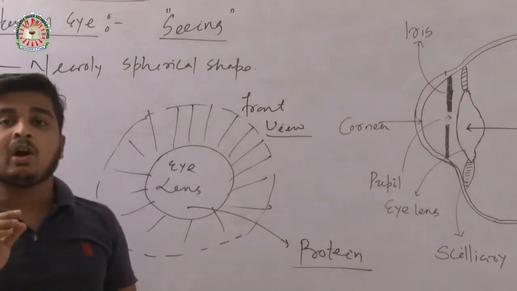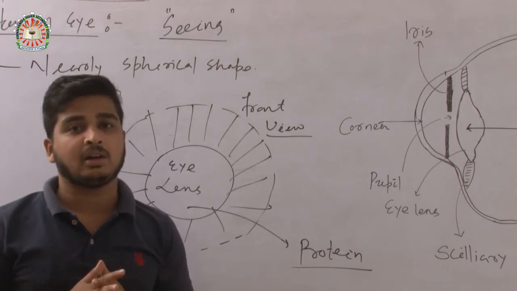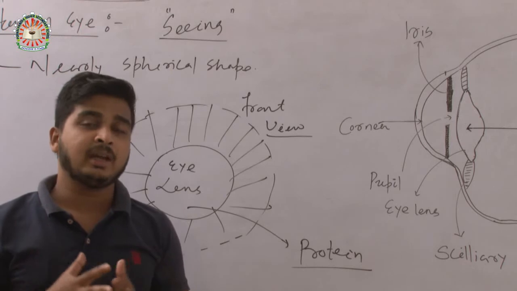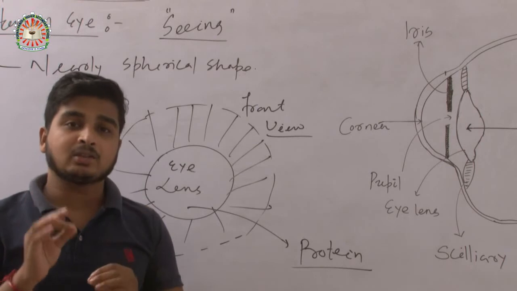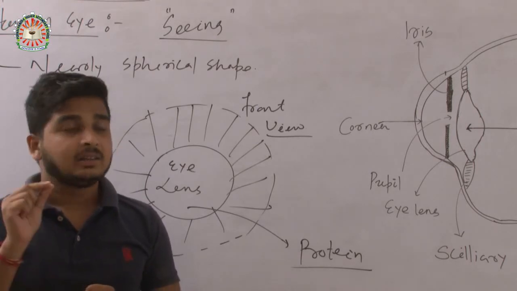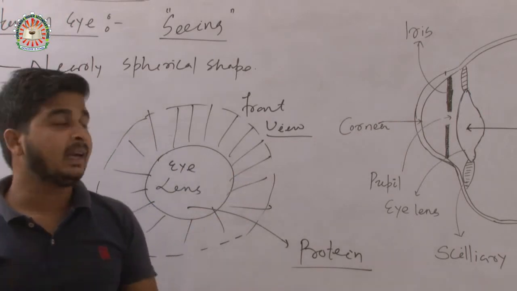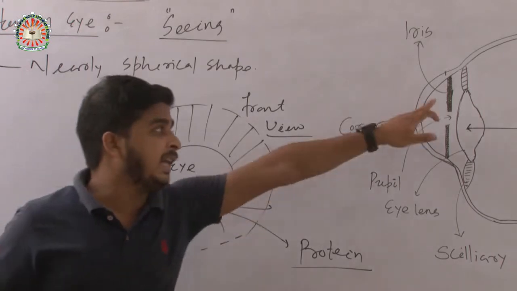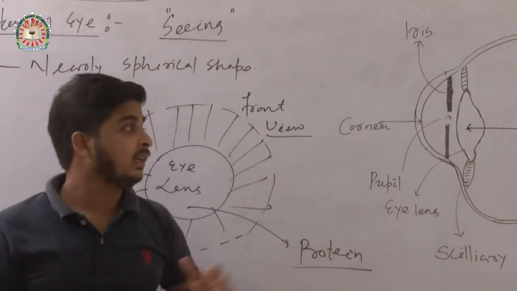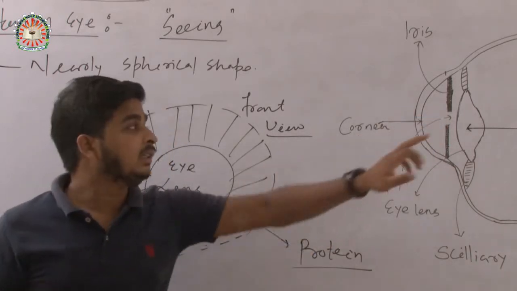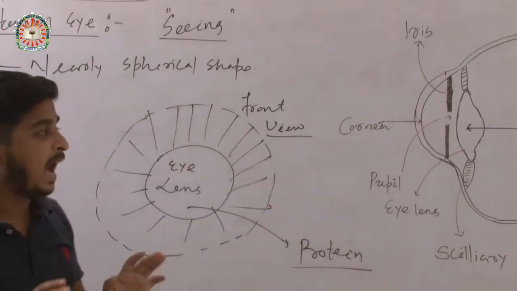The color of our eyes: we know people across the world have many colors of eyes. Some have brown, some have blue, and some have dark colors. My dear students, the color of the iris determines the color of the eye. If the iris is black, then the color of the eye is black. If the color of the iris is brown, then the color of the eye will be brown. Got my point? So this is the function of the iris.